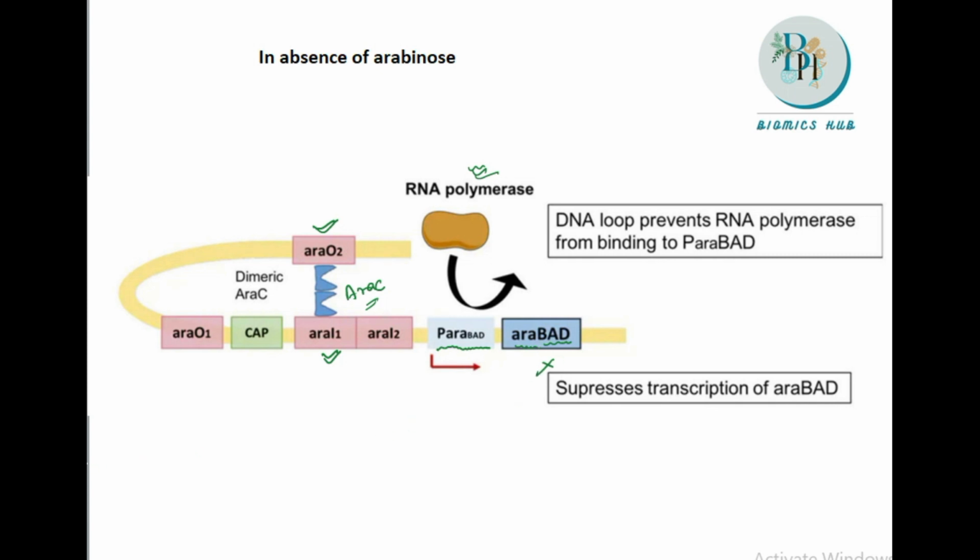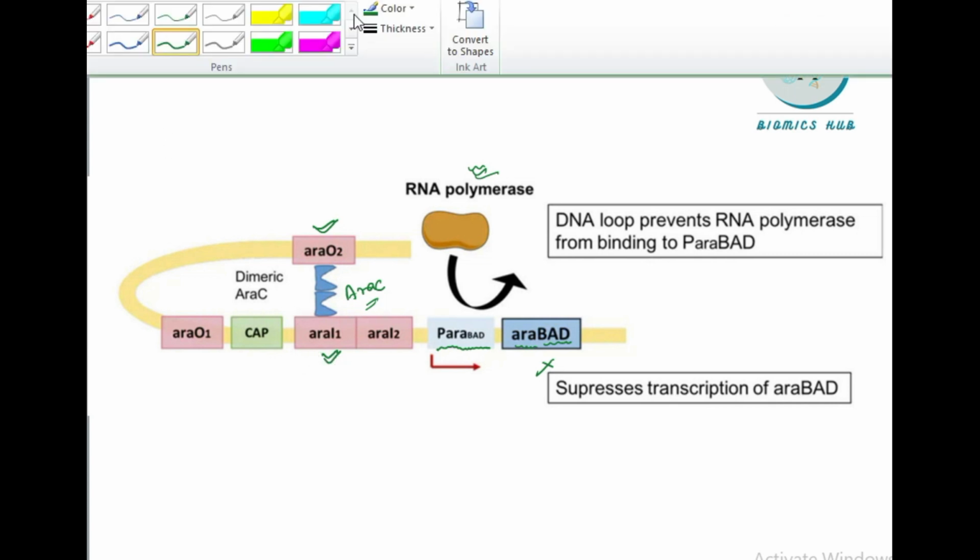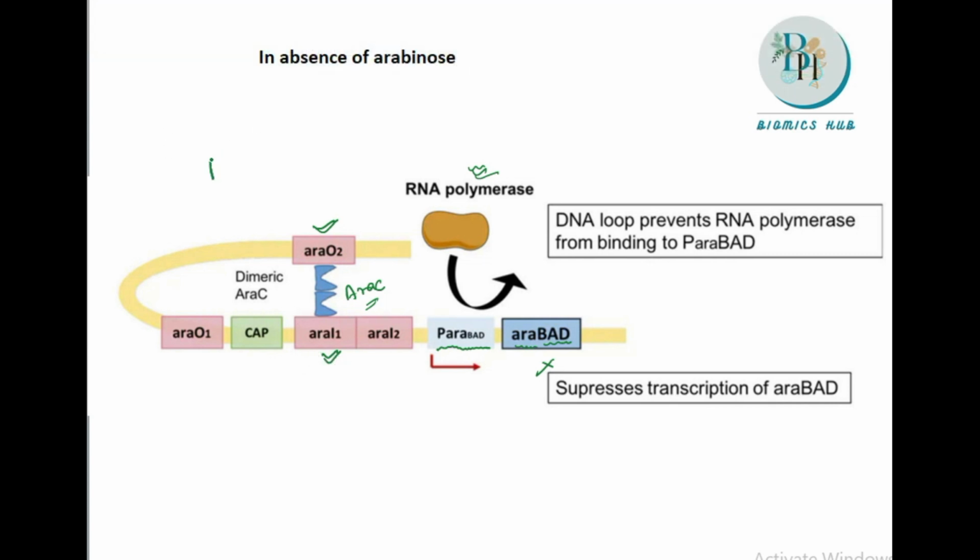Now let us see the other condition, in presence of arabinose. Before that, we need to be very clear that this ARAC which was present, it was coming and binding in these 2 regions. It is specific in absence of arabinose, that is the ARA-O2 and ARA-I1. This is the ARA-O2 and ARA-I1. In these 2 regions, the ARAC will come and bind.